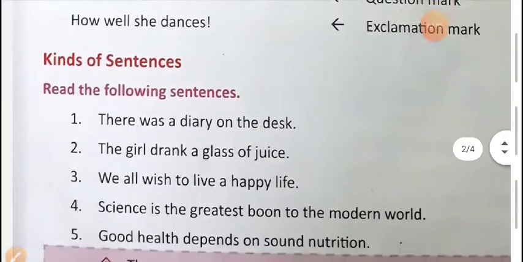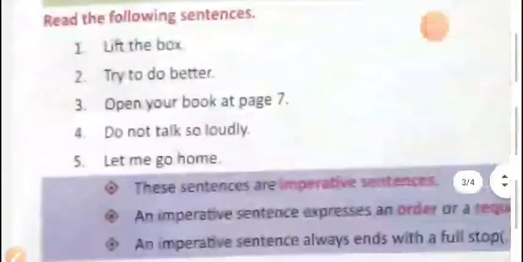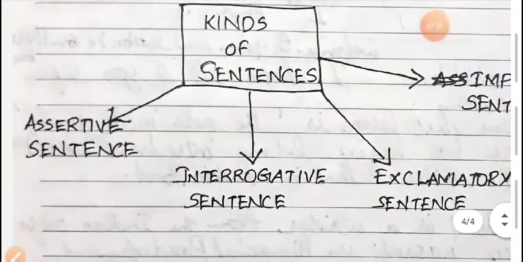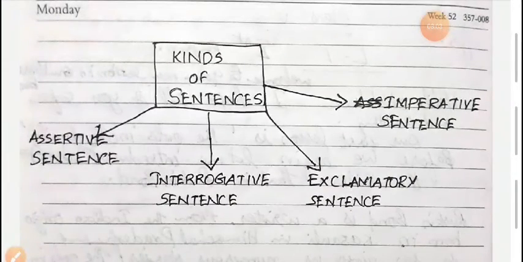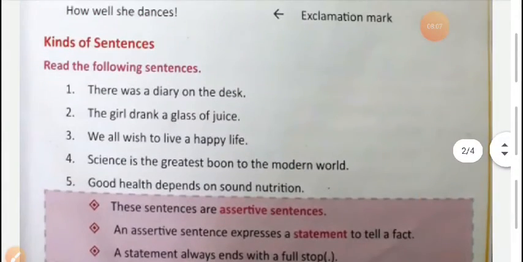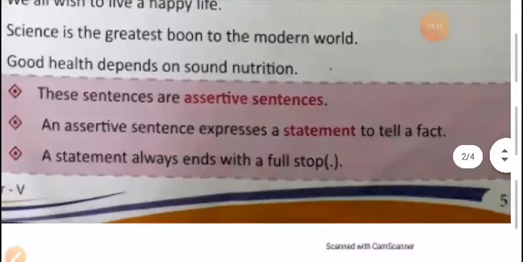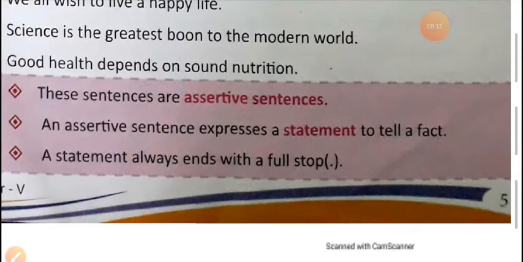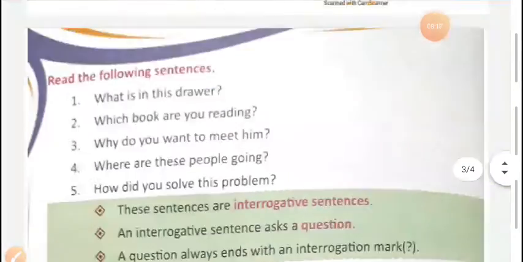Now we come to kinds of sentences. There are 4 kinds of sentences. Which are they? Assertive sentence, interrogative sentence, exclamatory sentence and imperative sentence. Now the first sentence, that is assertive sentence. An assertive sentence expresses a statement to tell a fact. A statement always ends with a full stop.